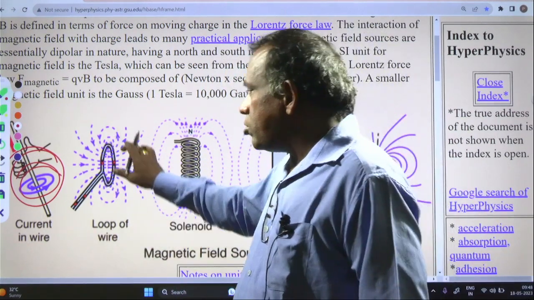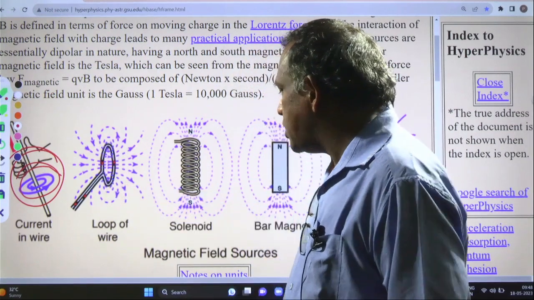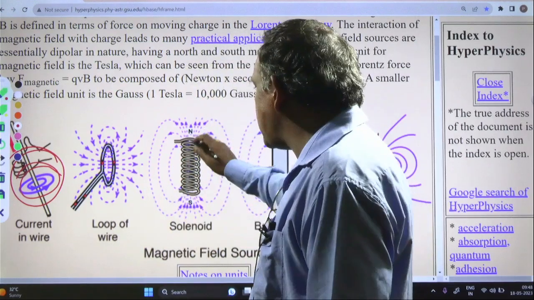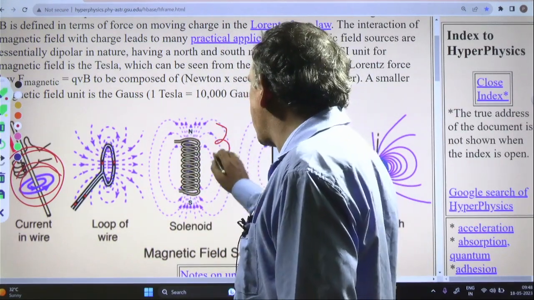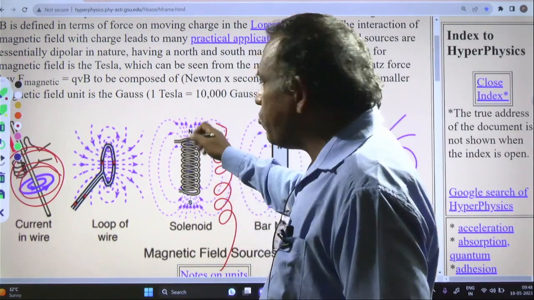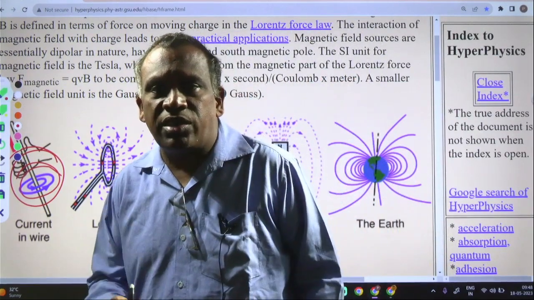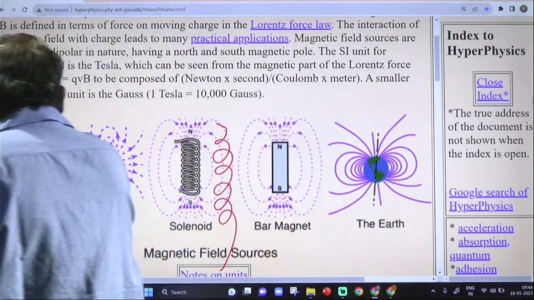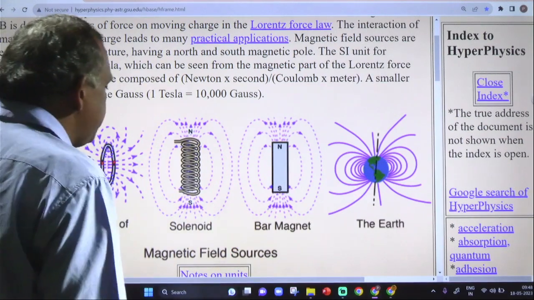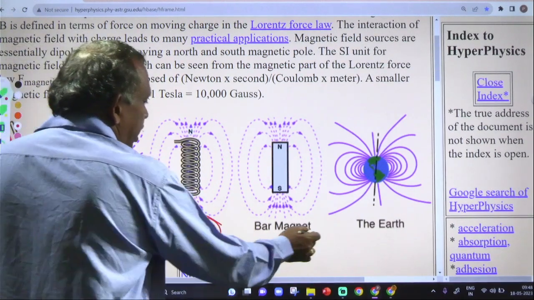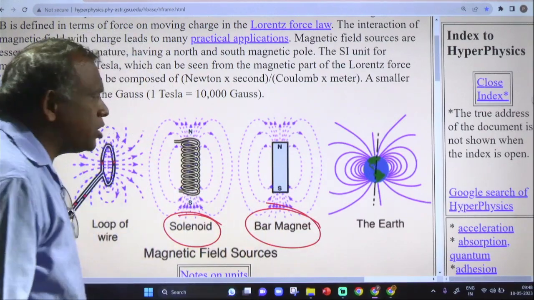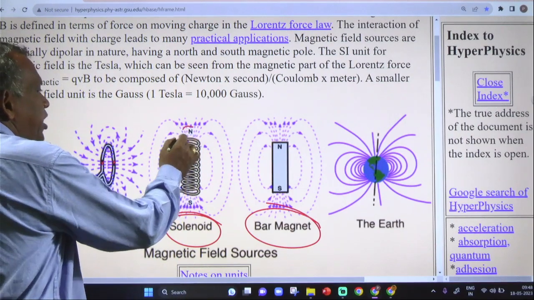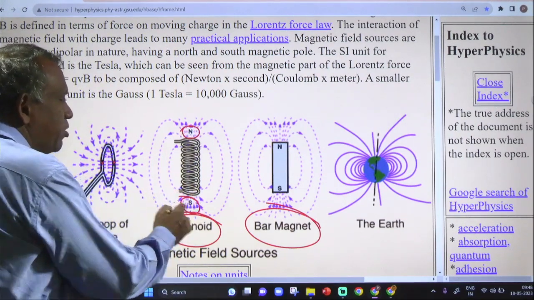When current passes through this coil, the magnetic field is going to be like this. This is a solenoid, like a spring. The wire is continuous, like this. There is a magnetic field in the solenoid. The magnetic field of a solenoid and the magnetic field of a bar magnet are the same. This is the solenoid magnetic field and this is the bar magnet magnetic field. Both are very similar. If you observe here, in the solenoid one end behaves like a north pole, another end behaves like a south pole.